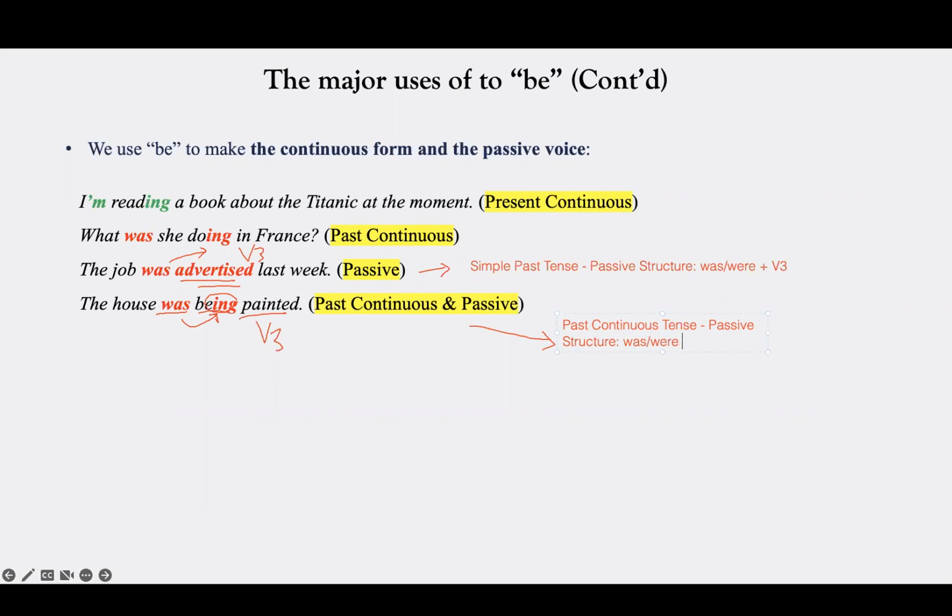Was or were plus being plus verb 3. So that's why, since this is the structure, we use this form. Okay, that's the reason. So I hope it makes sense. But again, we will cover the topic of passive voice later in our future classes.